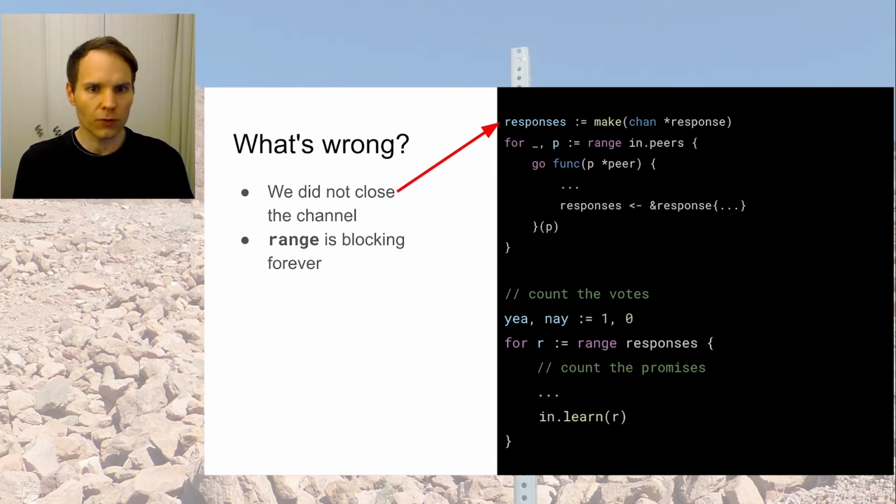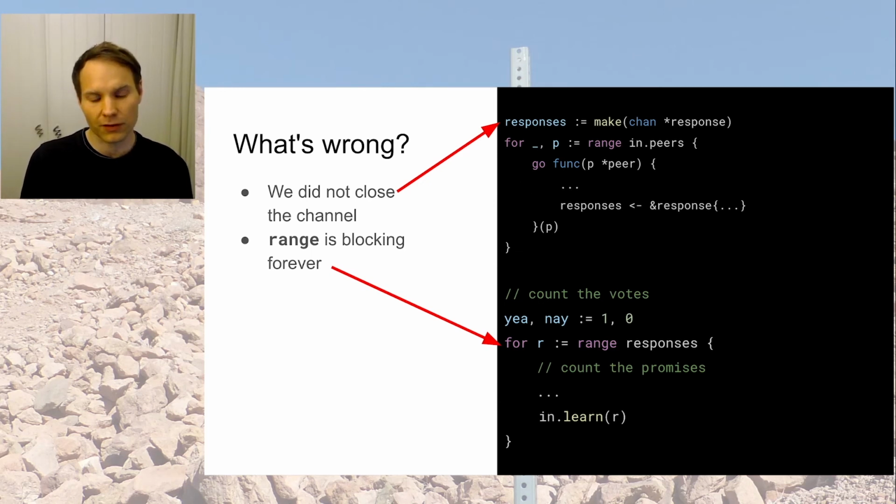So here we are opening a channel, but we did not close the channel. And that is another Go thing. If we open a channel and then later read from the channel in a loop, and we do this here, then we need to close the channel because this range is blocking forever until the channel is closed. So to do that, we need even more synchronization. Because remember, all of this is happening somewhat at the same time, concurrently.